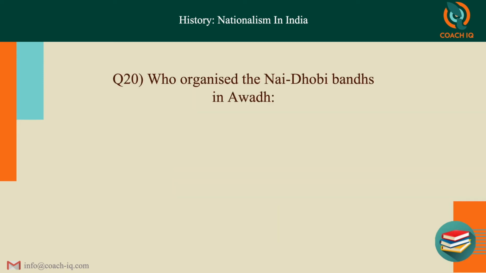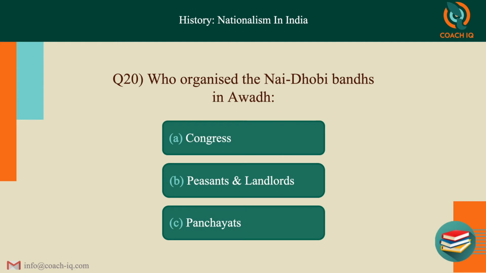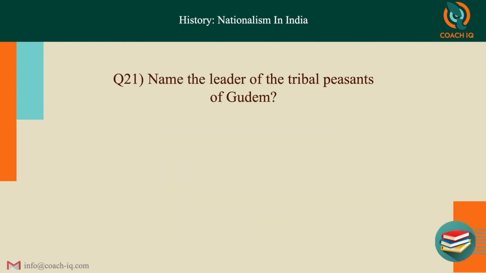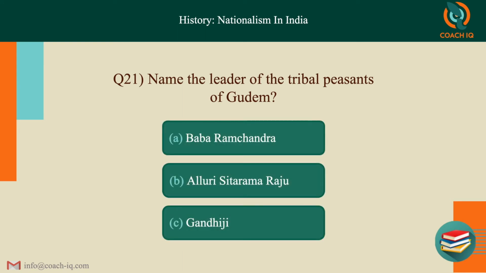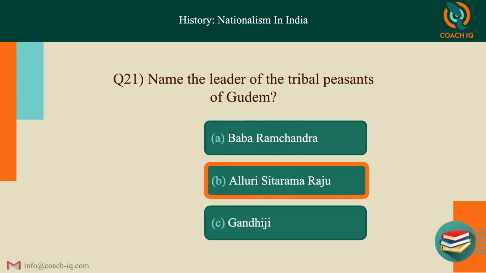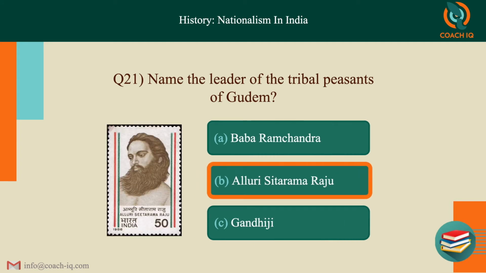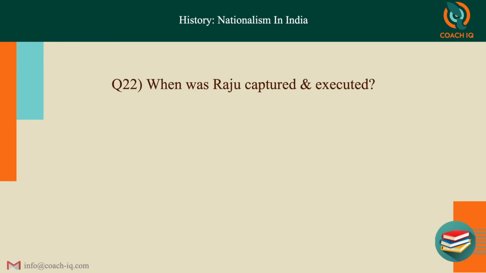Who organized the Nai-Dhobi bandhs in Awadh? It is C, Panchayats. Name the leader of the tribal peasants of Gudem. Now, tribal peasants, it is Alluri Sitaram Raju. Awadh is Baba Ramchandra. But here they are asking you tribal peasants. So it's Alluri Sitaram Raju. When was Raju captured and executed?